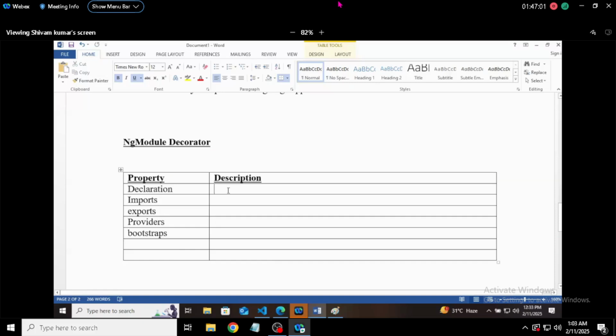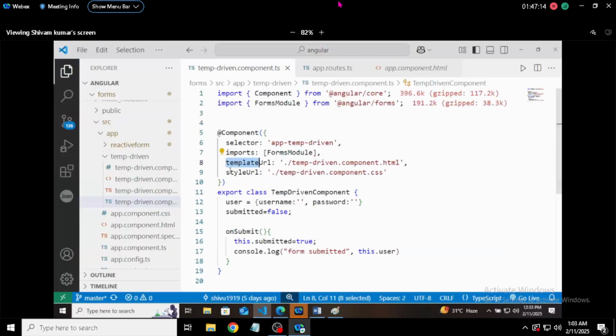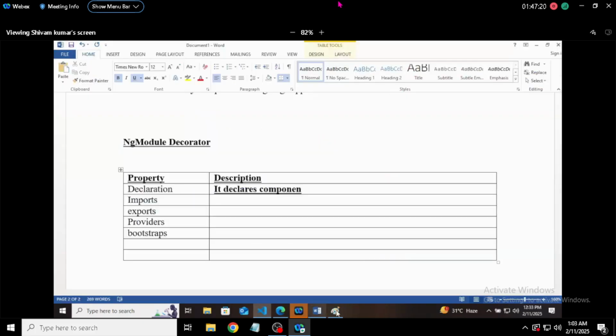In declarations, we will write that it declares components. Here also we are declaring the component in this way, with its URL and style file. So it declares components, directives, and pipes also in the module.